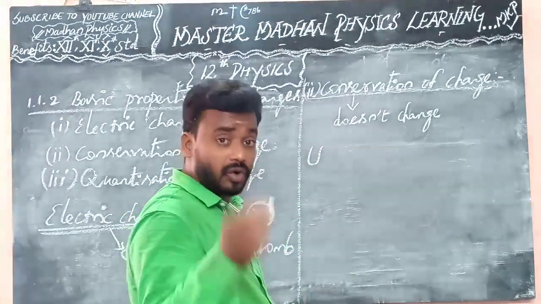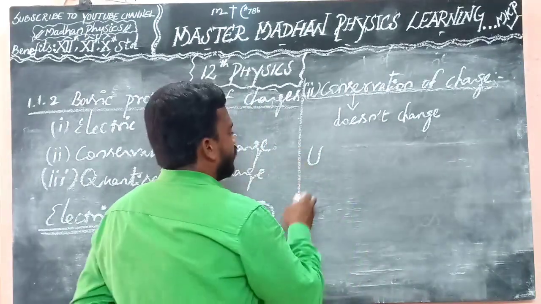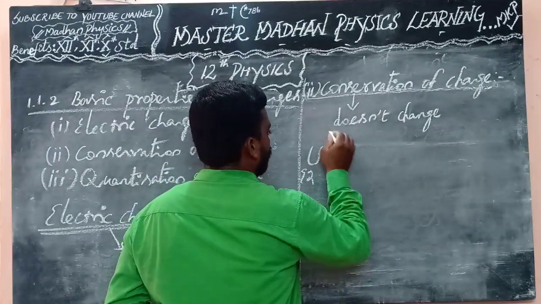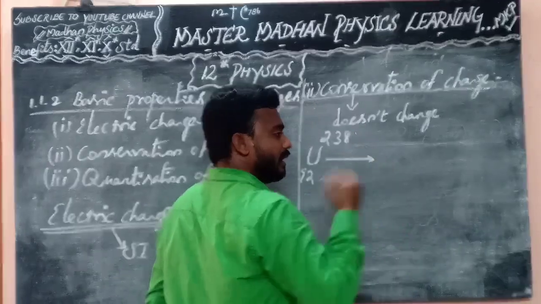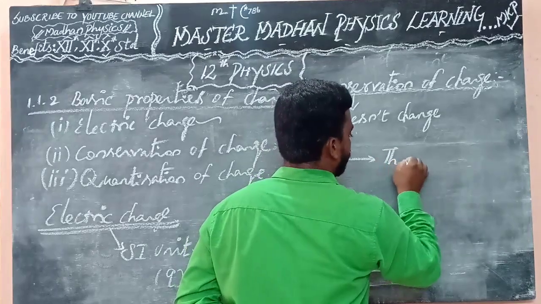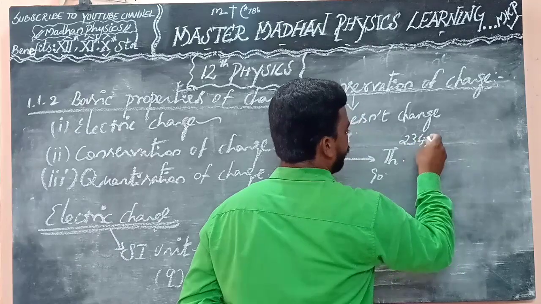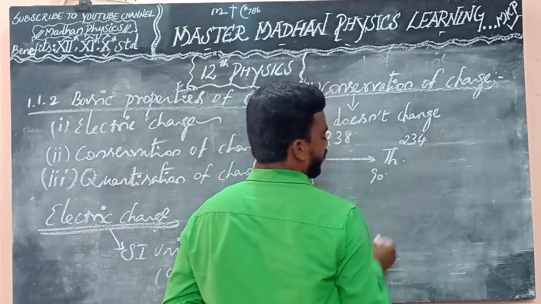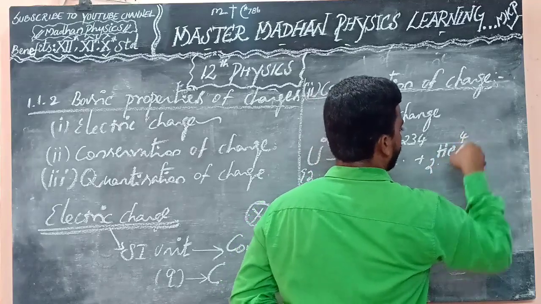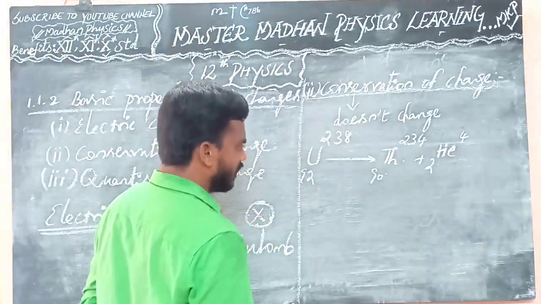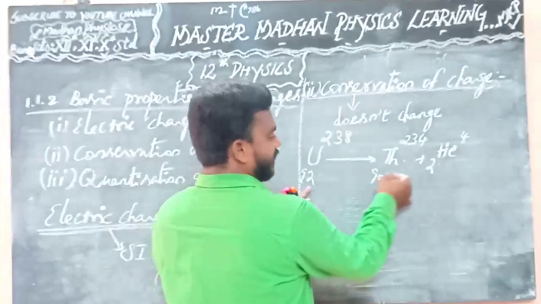In our 12th standard old book, page number 1: uranium 92, 238 will decay. We are getting thorium 90, 234, just check it, plus helium 4. Okay, so now see, this is the reactant, and we can get the product.